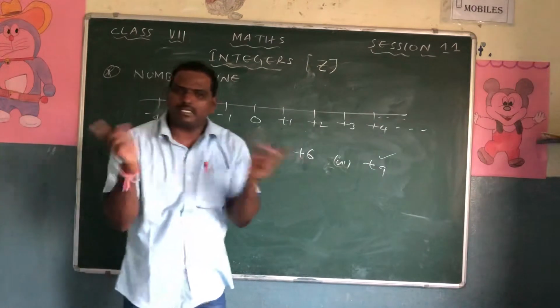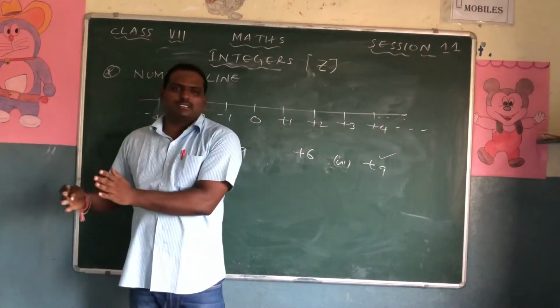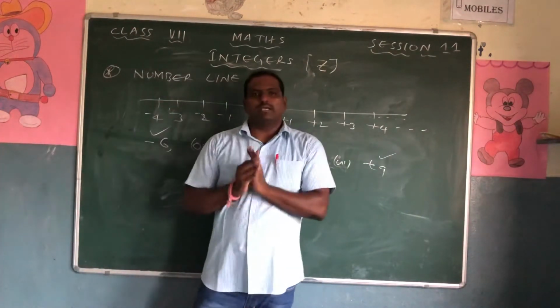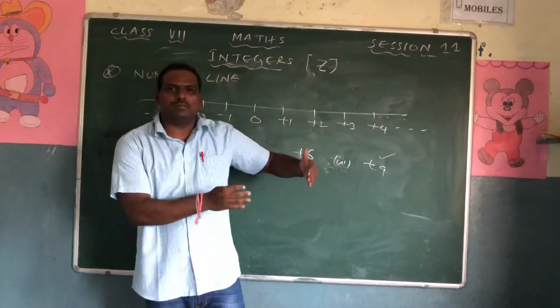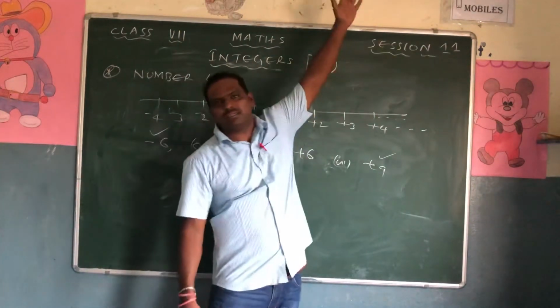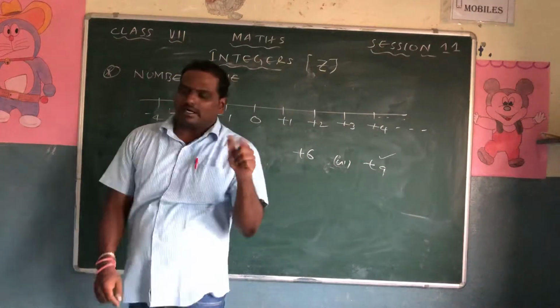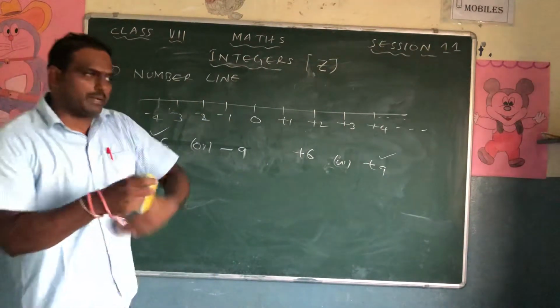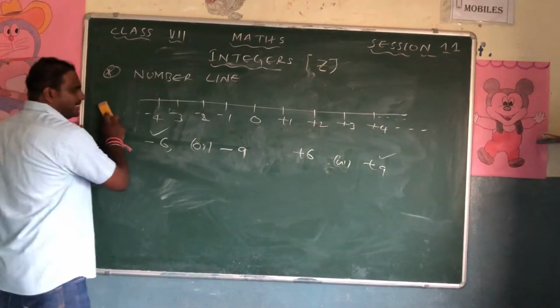So how to remember this? In case of negative numbers, the number near to 0 is bigger. In case of positive numbers, the number away from the 0 is bigger. Got it? Now once we go through the practicing of sums, you will get a good idea about this.